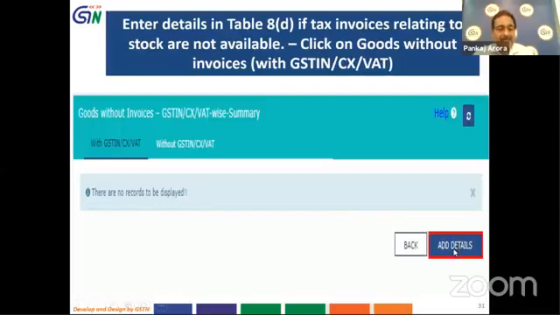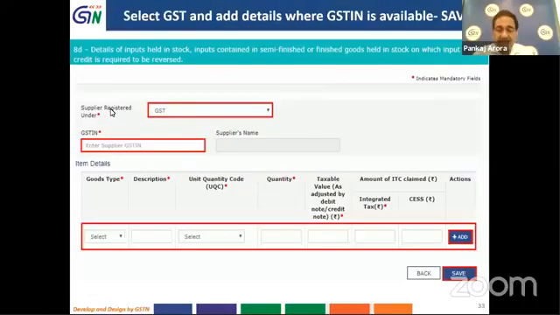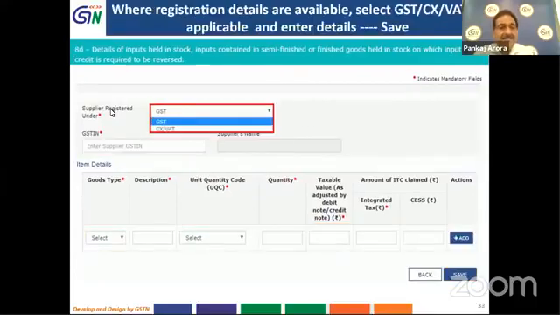So we will click on add details to open up this form, and we can see here that it is true that we don't have the input tax invoice concerning that stock, but we have the registration details. So we will have to select the GST or central excise VAT, and here we can see that once we enter the GST number and enter the item details, we can save as many entries as are required.